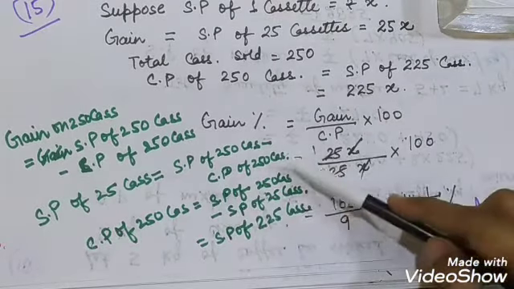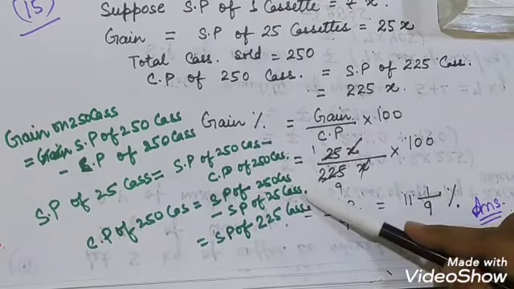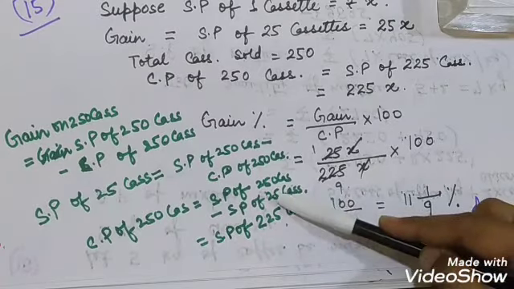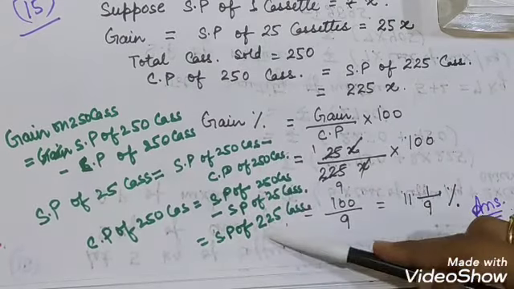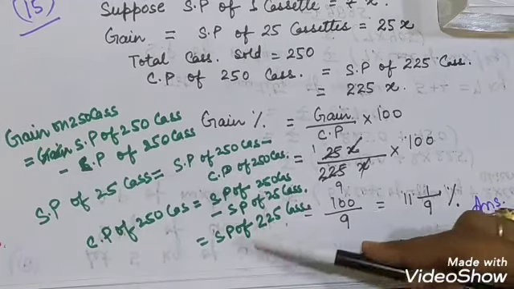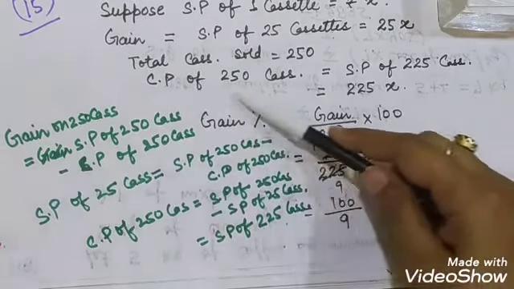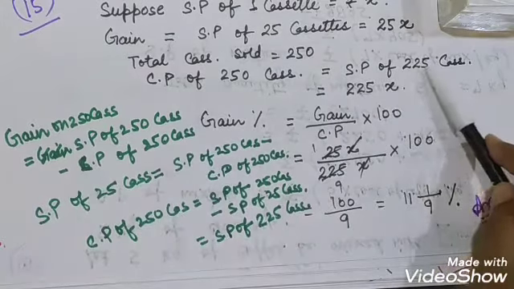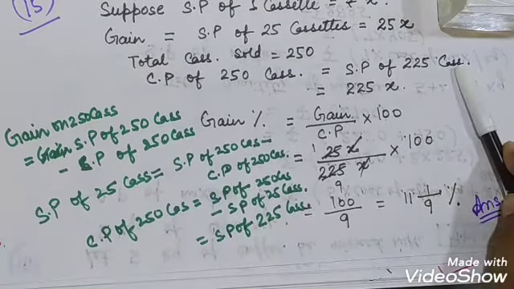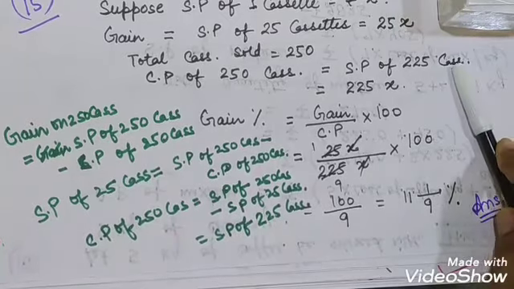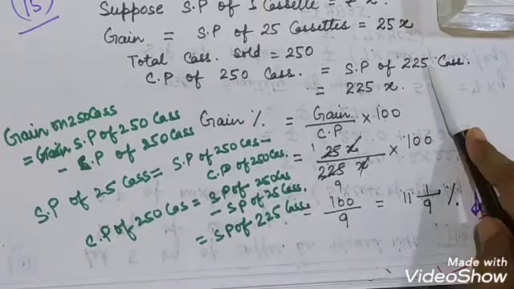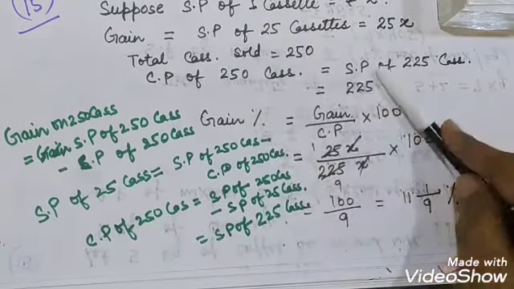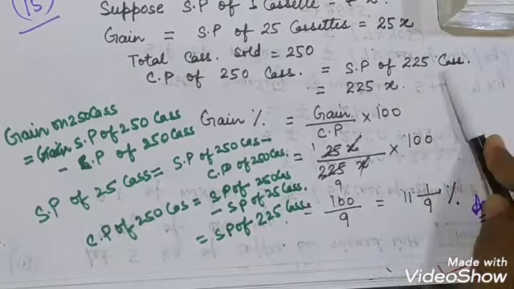Now since both of these are selling price of cassettes, 250 minus 25 will give you the selling price of 225 cassettes. So we get that the cost price of 250 cassettes is equal to the selling price of 225 cassettes, because the selling price of 25 cassettes you got in return as gain.